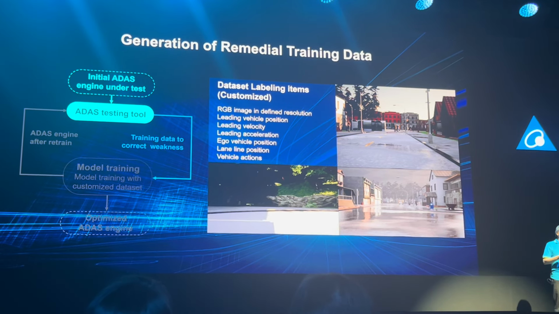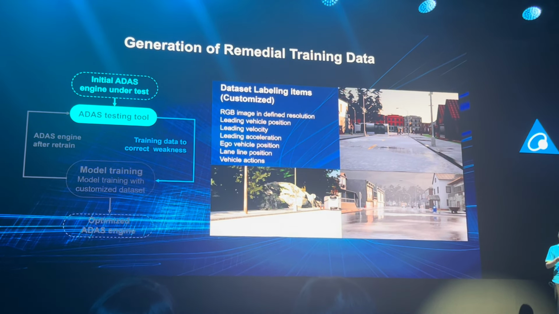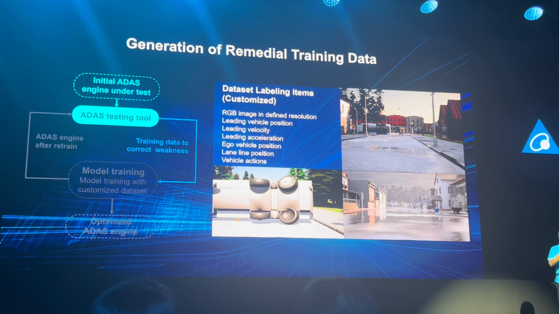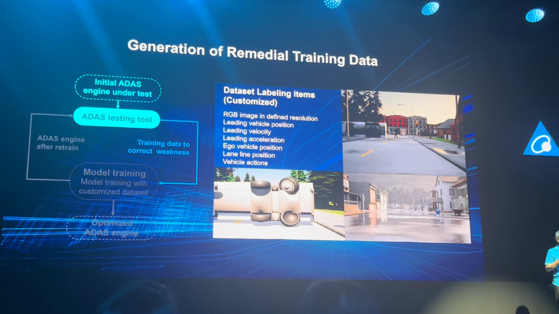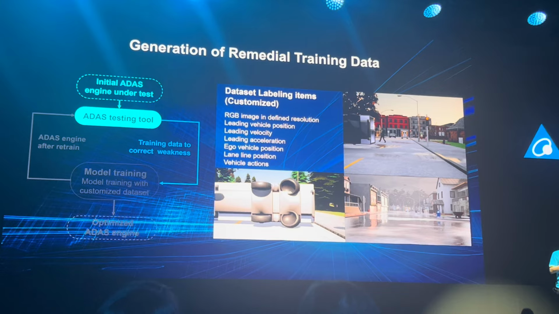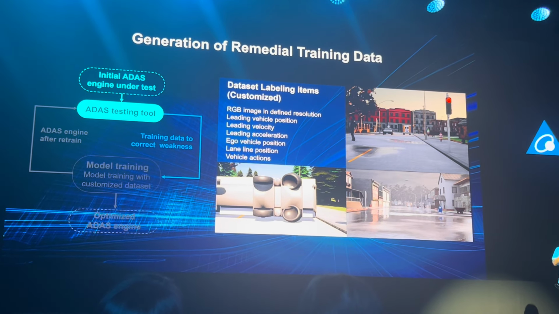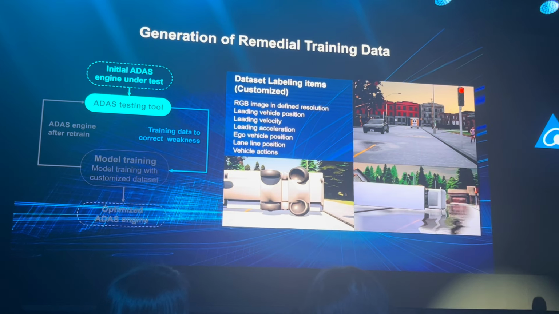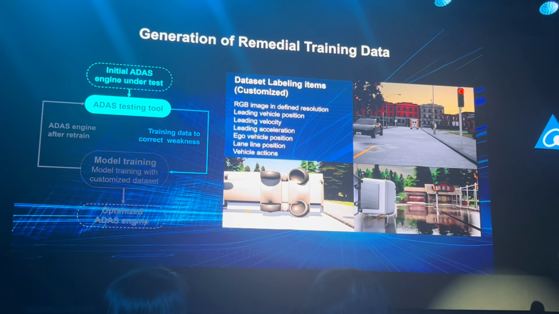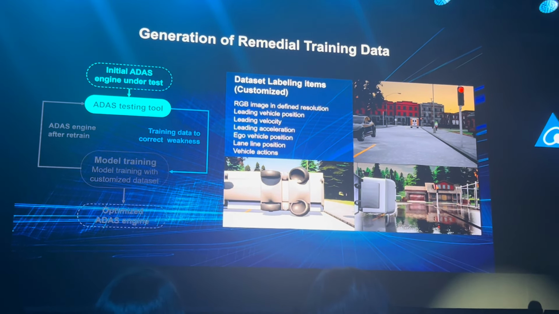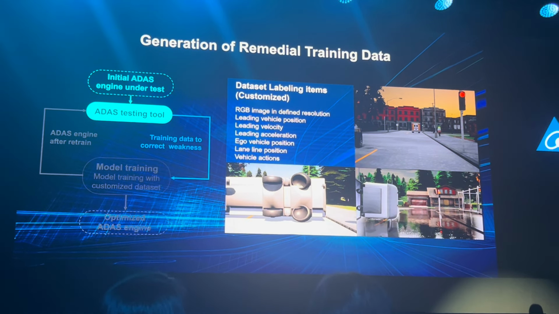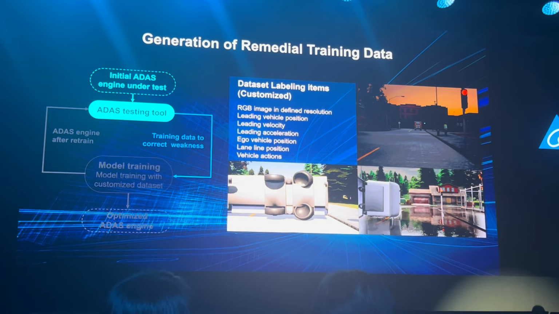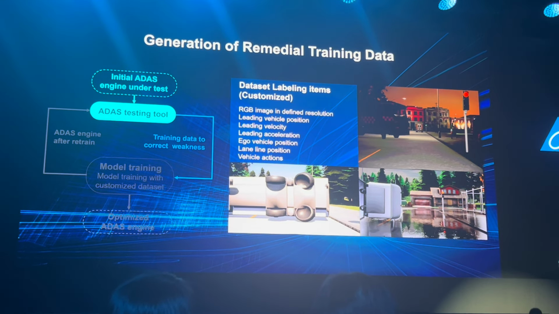So in the first one, you see that immediately there will be an overturned truck, but lying in a different direction. And in this one, you will see an overturned truck on the side. And then this one: when you drive, you don't see anything, but when you make a turn, you see another overturned truck. Now, Kota generates these additional test cases, and then uses them to retrain the perception engine of the ADAS system.